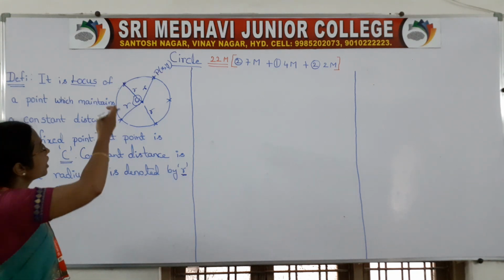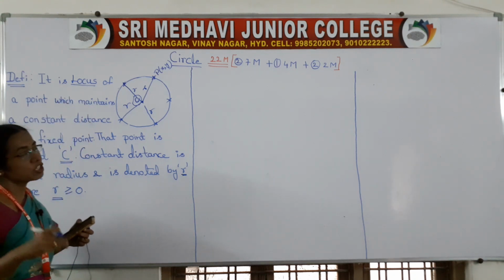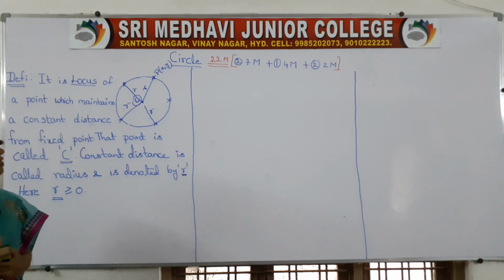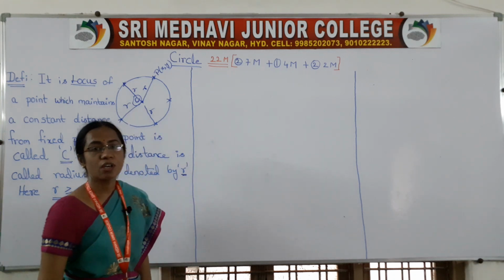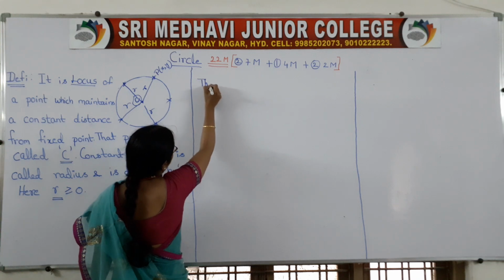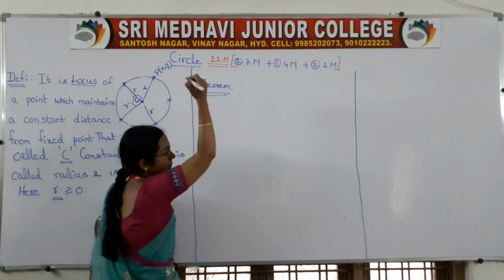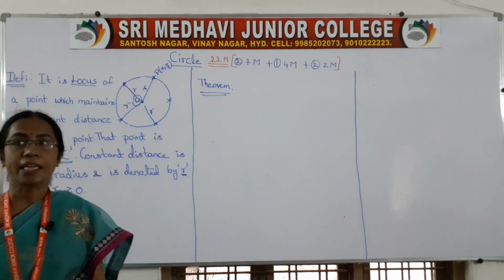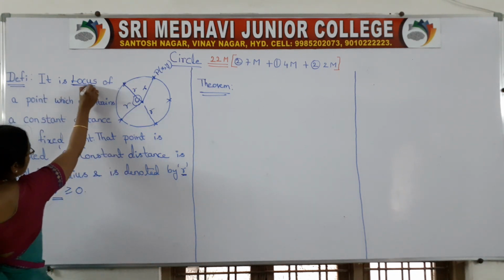Now that is the shape. Now let's try to get the equation of the circle. What is the equation of the circle? We can derive the equation of the circle by taking one theorem. How? Girls, this is the theorem. In this theorem we will derive the circle equation. How can we derive it? Again from the definition only.